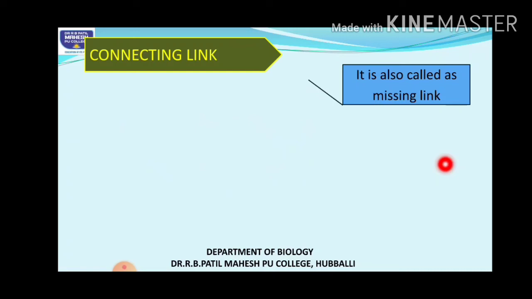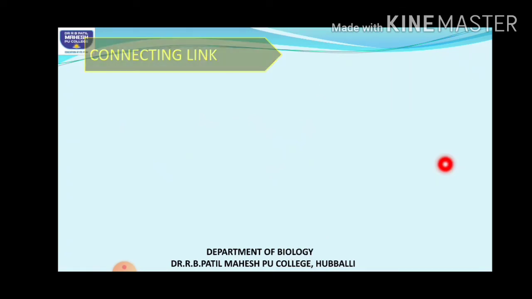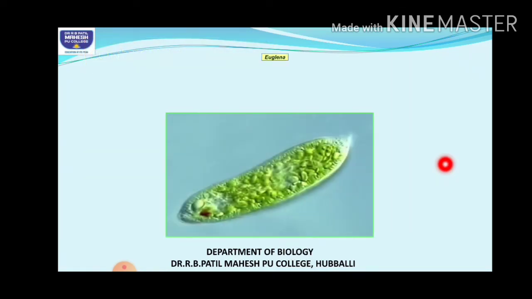Got it? Why are they called missing links, students? Because they are not completely that side, or they are not completely another different organism. They are a combination of both. So an example we can give here is Euglena. Euglena, you know, is a unicellular protozoan. So we say that it is a connecting link between plants and animals.